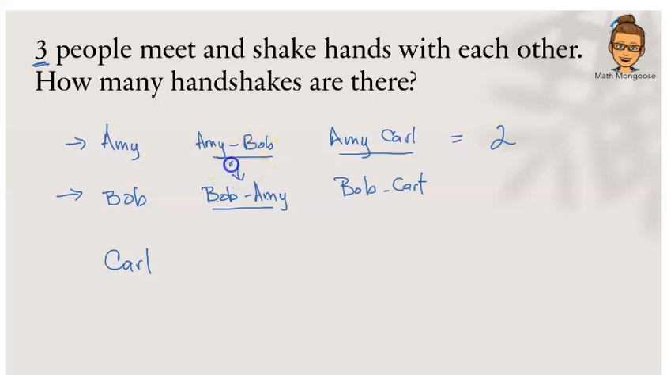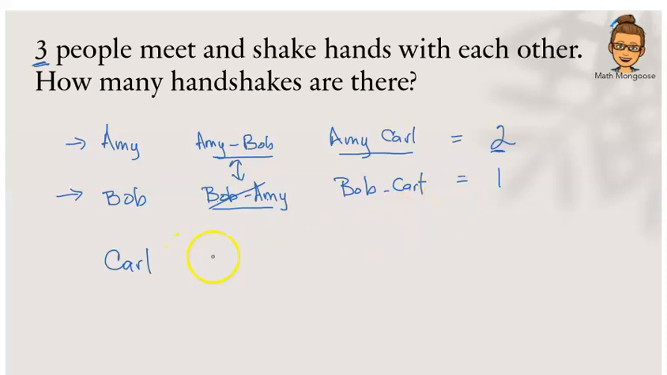This is not 2 separate handshakes. When Amy is shaking hands with Bob, Bob is shaking hands with Amy. And we have already counted that handshake up here. So let us not count it again. So Amy has 2 handshakes, Bob does shake hands twice, but we already counted one of them up here. So we are going to count him as only shaking 1 new handshake.